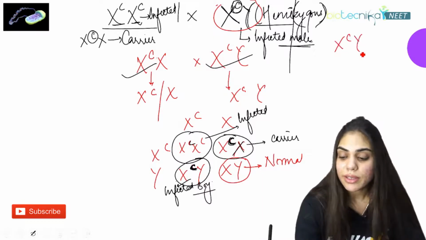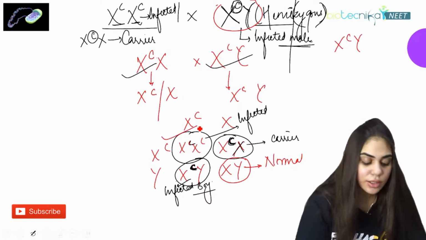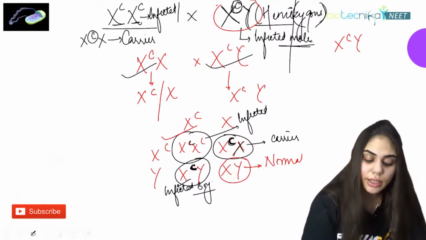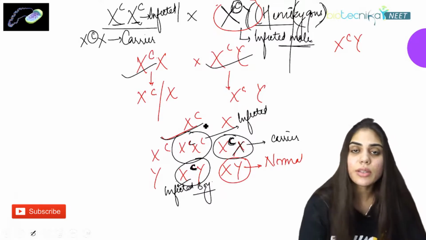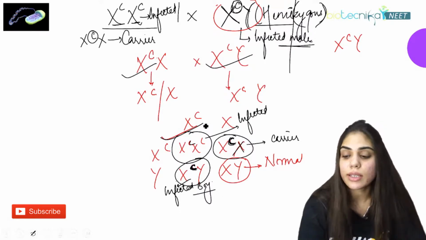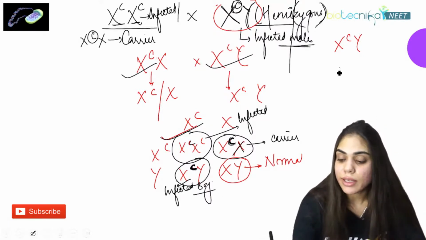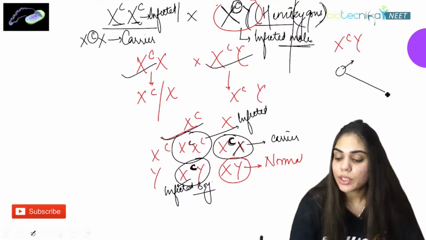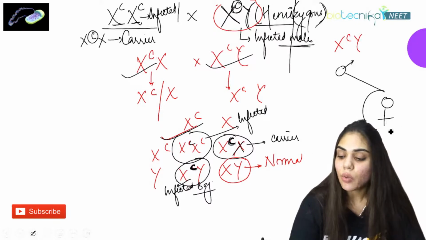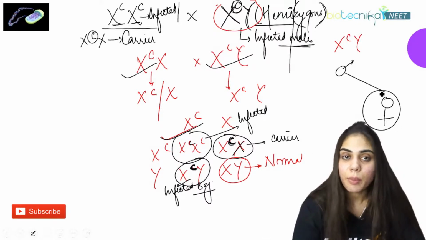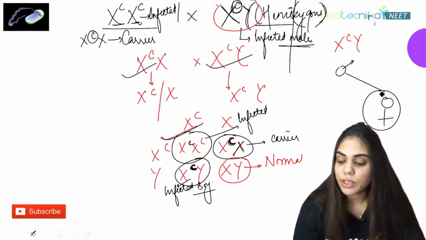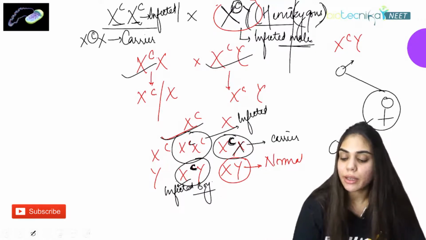If the father is infected, the chances of infection in girls is higher. So this is what is called crisscross inheritance. When the father is infected, there will be a chance to get this color blindness in his daughter. And now when this daughter becomes a mother in the next generation and has a child, that boy will again be color blind.